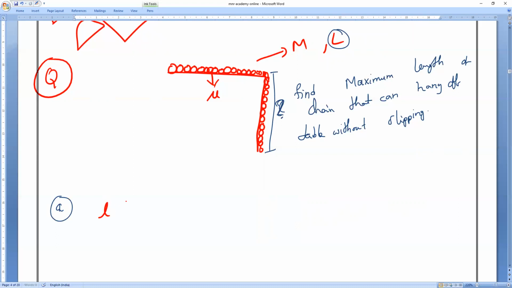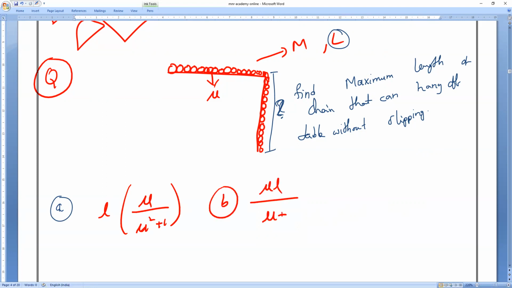So option A, L into mu divided by mu square plus 1. Option B, mu L divided by mu plus 2. Option C, L divided by 1 plus mu. And the next one is mu L divided by 1 plus mu. Shall we start? I will teach you, you observe, and then we'll proceed. Is it okay, guys?